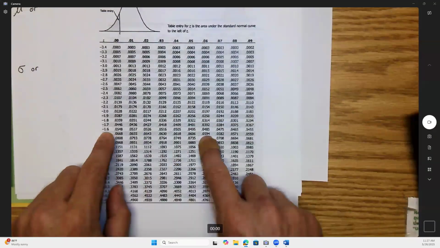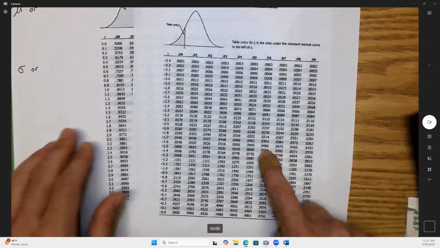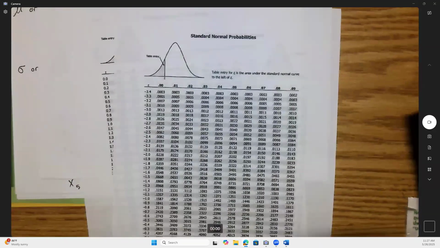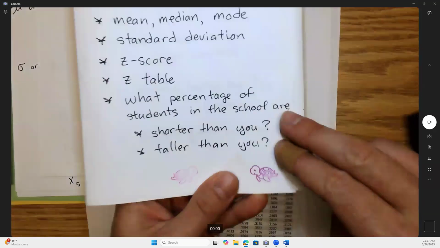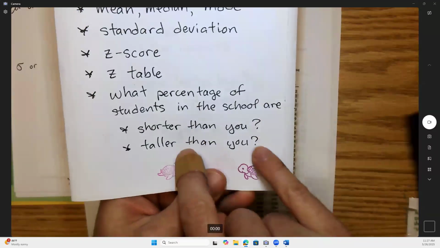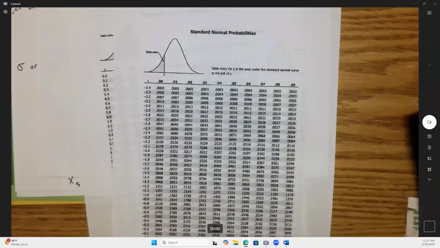So we would say about right here, about 5% of people would be shorter than the shortest person in the class, and 95% would be taller, because those were the 2 questions we were laid out to, right? How many are shorter? How many taller? Because if 5% are shorter, does it make sense the other 95% would be taller?